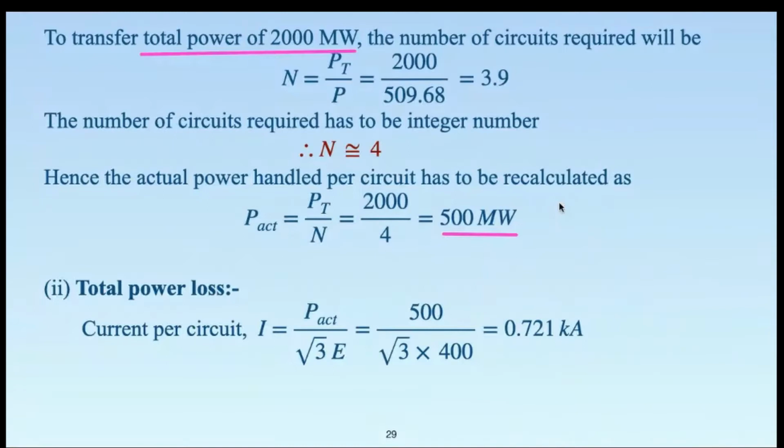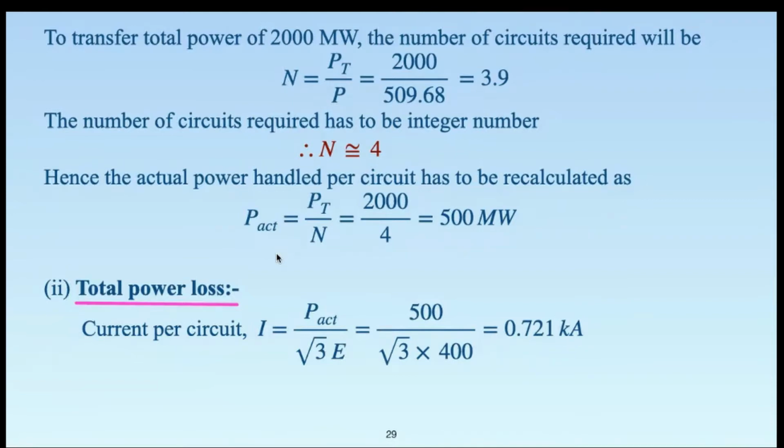Next, we would like to move ahead and calculate the total power loss. In this case, you are not supposed to calculate the current transmitted and total current. In this example, you have not been asked to find the current, but to calculate the power loss directly. For calculating power loss, again we require the value of current. So we try to calculate the current.